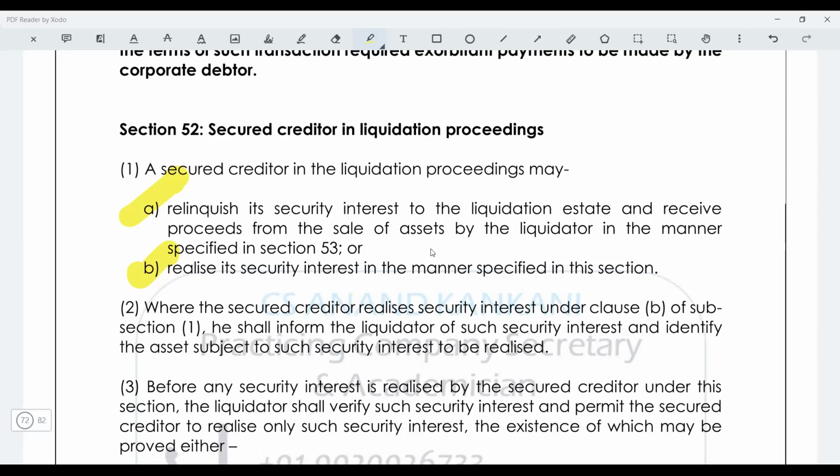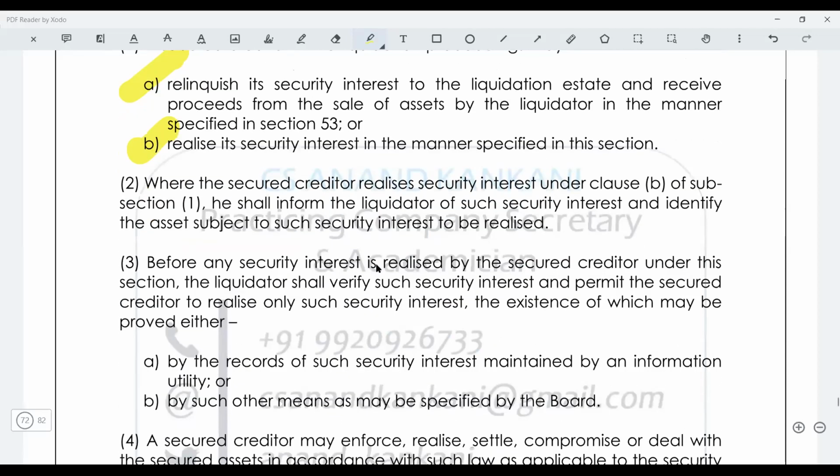So accordingly, whatever is done. So this is the position of the secured creditor in the liquidation proceeding. It is that if the secured creditor relinquishes the secured asset, or the secured creditor can realize the security interest and then pay the balance amount to the liquidator.